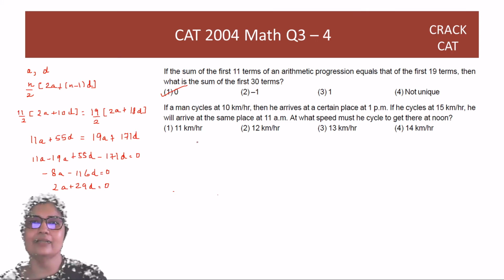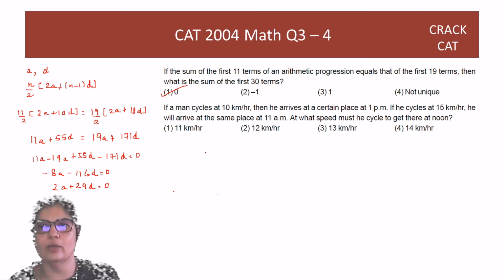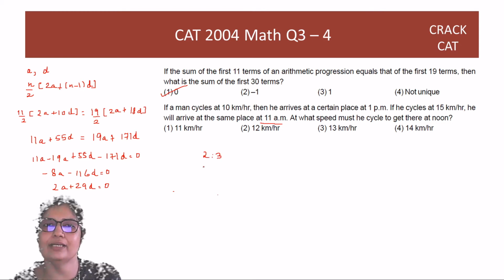If a man cycles at 10 kilometers per hour, then he arrives at a certain place at 1 p.m. If he cycles at 15 kilometers per hour, he'll arrive at the same place at 11 a.m. So when his speed increases in the ratio 2:3, time should decrease in the ratio 3:2. Now the actual reduction in time is, instead of 1, it's 11 a.m. So it's 2 hours. So earlier it was 6 hours. Now it is 4 hours.